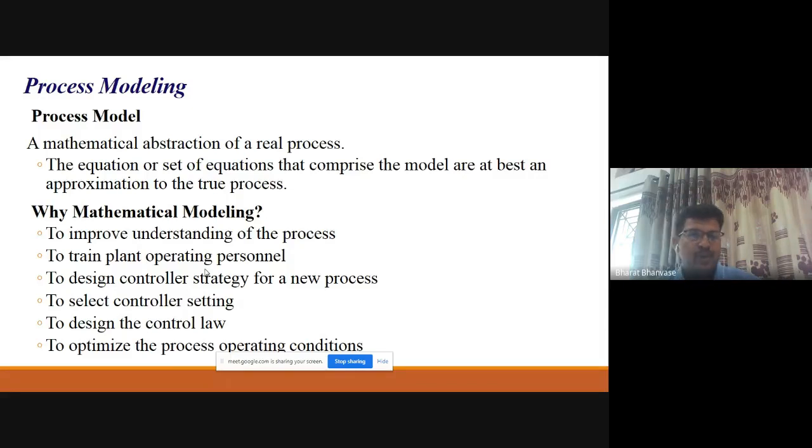After simulation, after solving a particular mathematical model, the results will be quite similar to what we are getting from experiments. Why this mathematical modeling is required, I think many people have touched this particular topic.